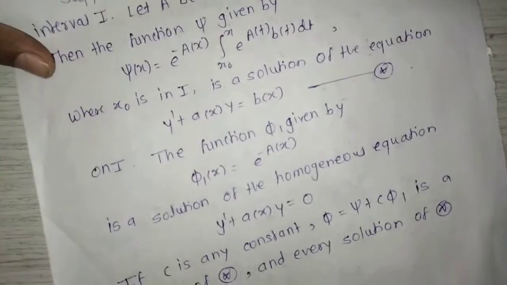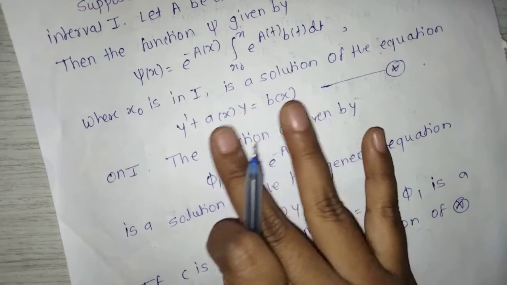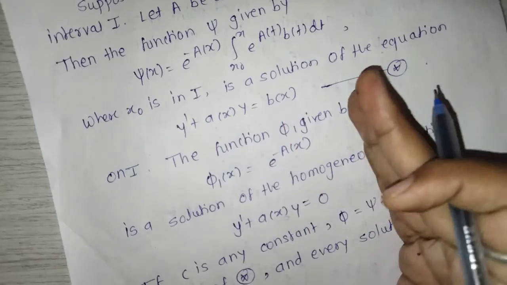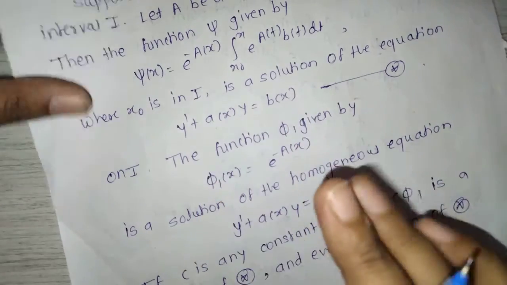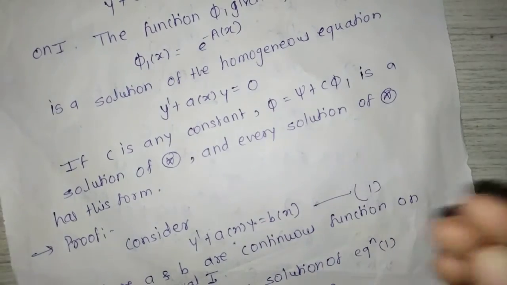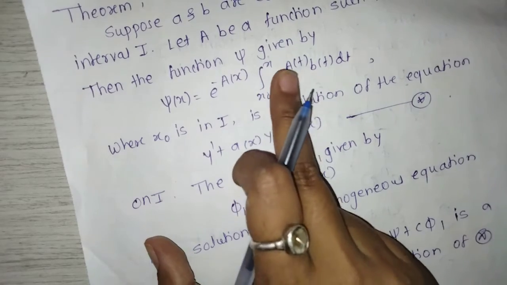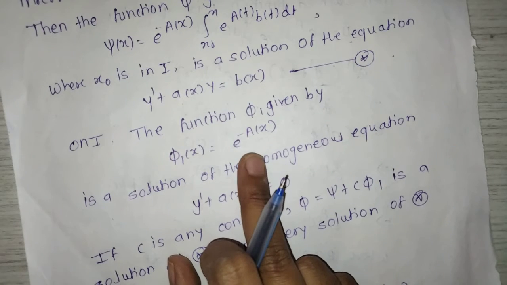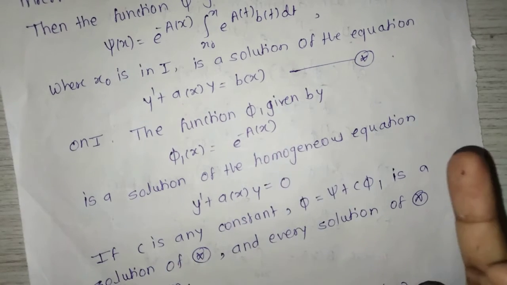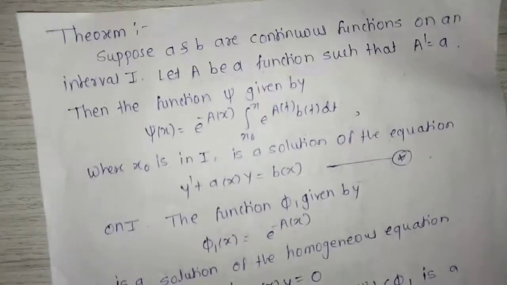Only note that if the equation is in the form y dash plus a of x y is equal to b of x, where a and b are continuous functions on an interval I in the variable x, then the solution of this type of equation is in the form phi is equal to psi plus c phi 1, where psi is equal to e raised to minus a of x into integration x naught to x e raised to a of t b of t dt, and phi 1 is equal to e raised to minus a of x, where a is equal to integration a of t dt. Now there are some examples on the basis of this theorem. We will see.